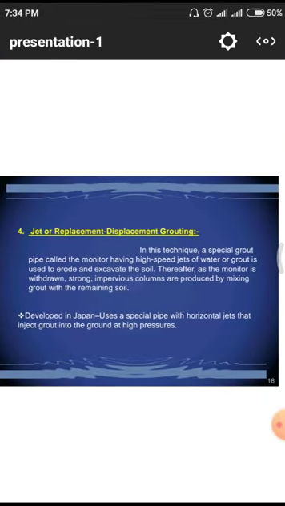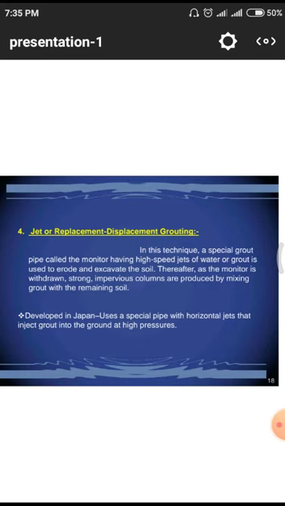And the fourth one is related to this jet grouting, a replacement of displacement grouting. In this technique, a special grout pipe called a monitor, having high speed jets of water or grout, is used to erode the excavated soil, and thereafter the monitor is used for withdrawing the waste soil, and after that strong impervious columns are produced by mixing grout with the remaining soil. This technique was developed in Japan, and it uses special pipes for horizontal depths that inject grout into the ground layer at high pressures.